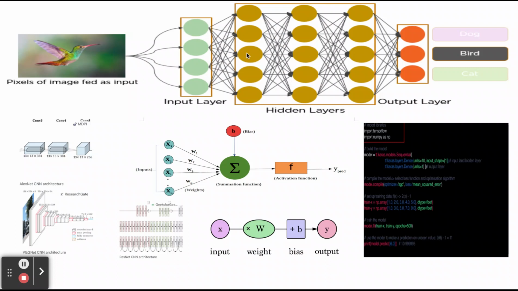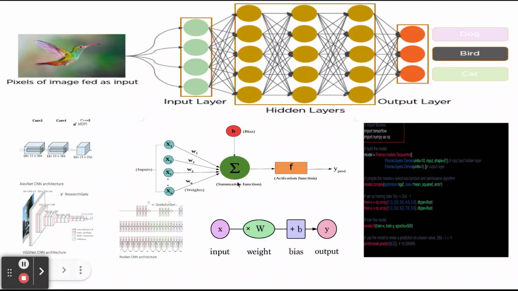So how is this neuron working? If we look down here, this is an input layer. In the input layer, we have nodes like this: x1, x2, x3. Each node has a weight, w1, w2, w3. Then it will make a summation, and when it sums, it adds the bias. If you don't add the bias, it may become zero.